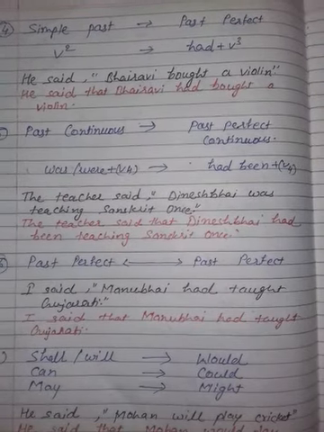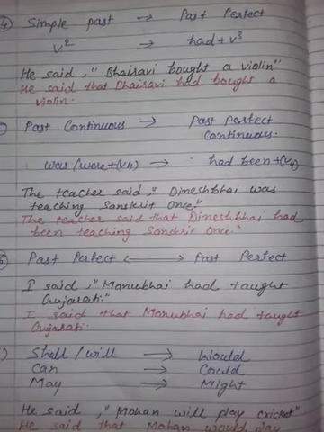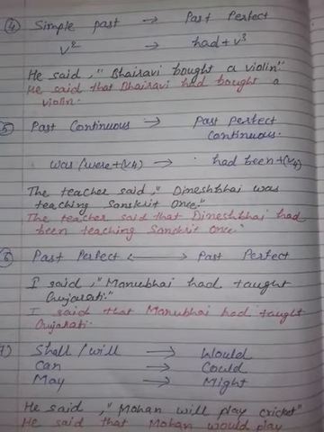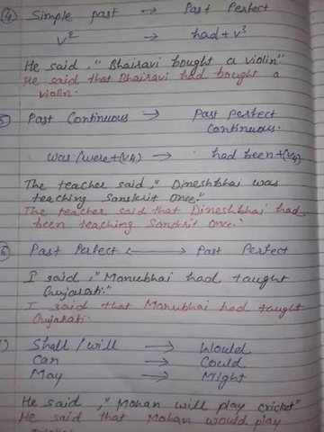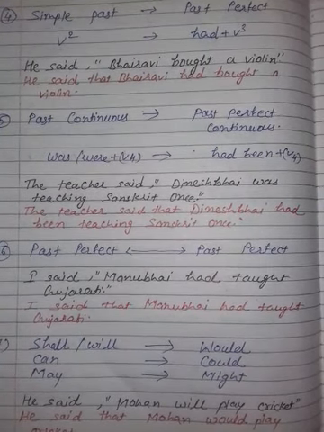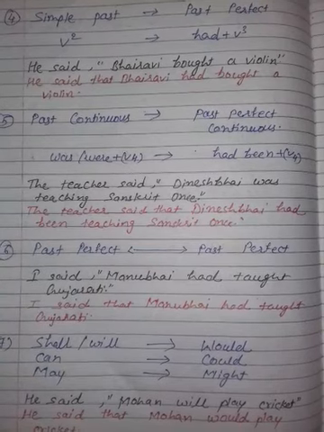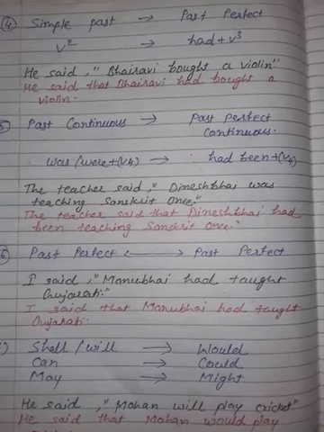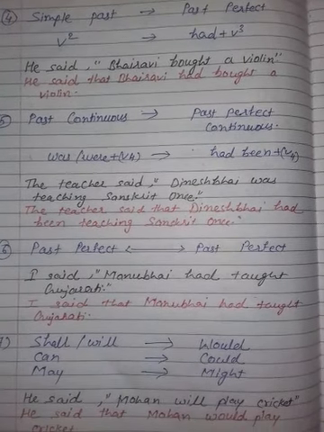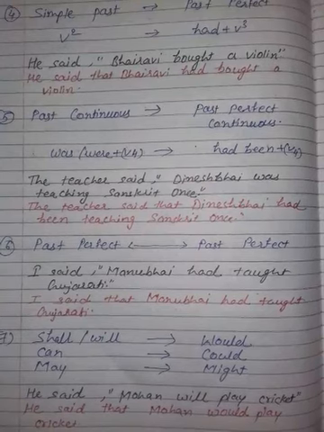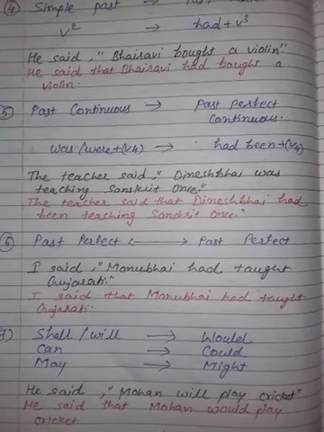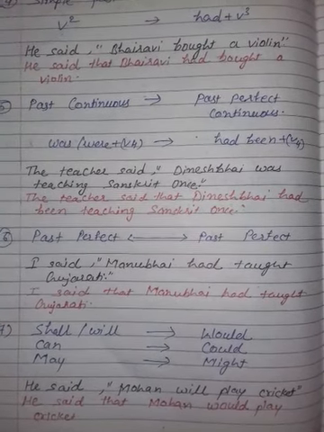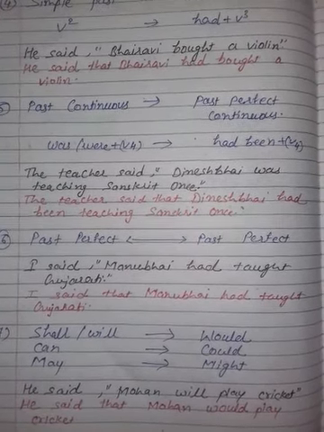Now past continuous tense. Past continuous changes into past perfect continuous tense. In past continuous tense, we use the helping verb was, were and the ing form of the verb. But when we change into past perfect continuous tense, we use had been plus the ing form. You can see the example. The teacher said, "Dinesh Bhai was teaching Sanskrit once." Now we change it into indirect speech. The teacher said that Dinesh Bhai had been teaching Sanskrit once.